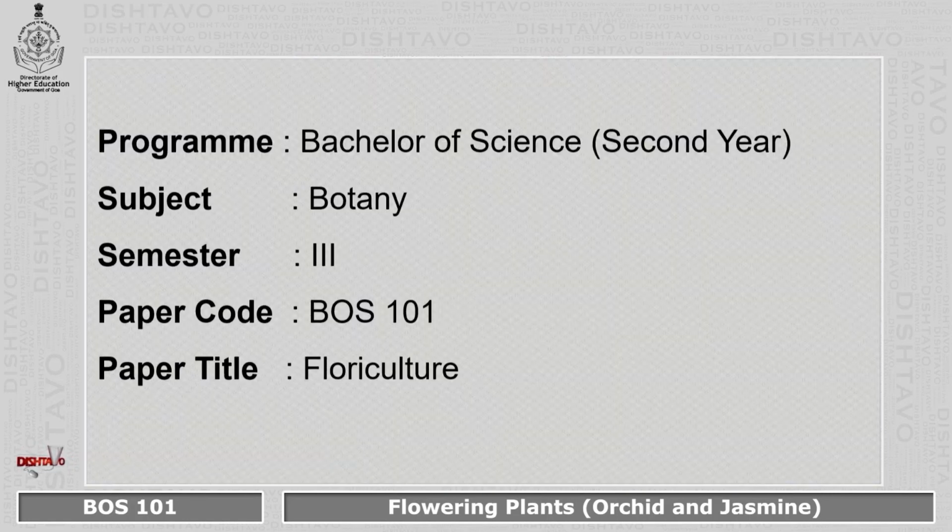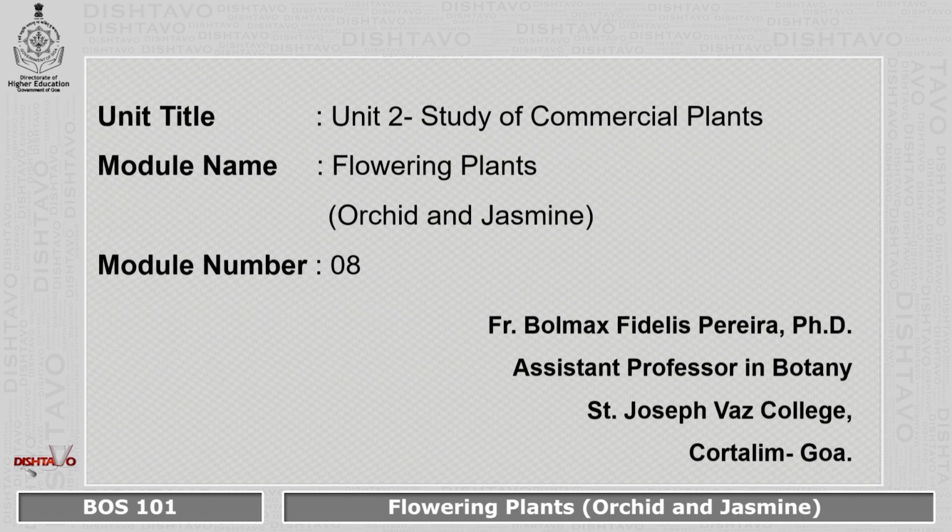Joseph Vaz College, Kortali, and today's module is for the Bachelor of Science students of Botany in the third semester. Paper code is BOS 101, paper title Floriculture. The unit title is Unit 2, Study of Commercial Plants. The module name is Flowering Plants, and today we are going to deal with orchid and jasmine. This is module number 8.